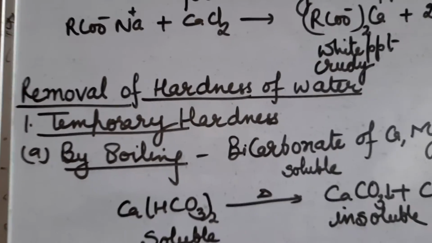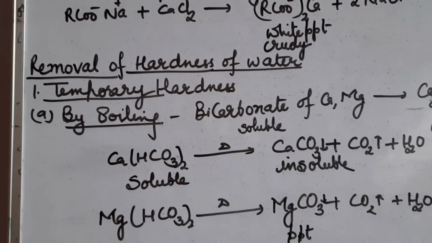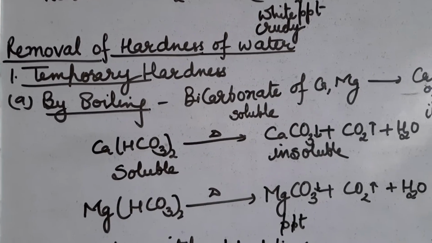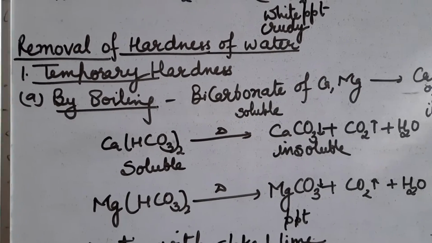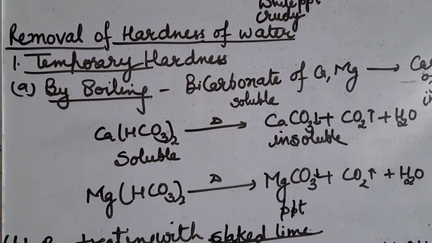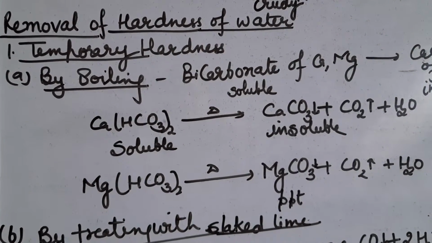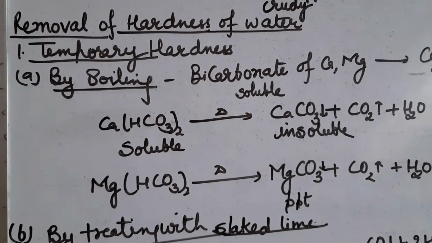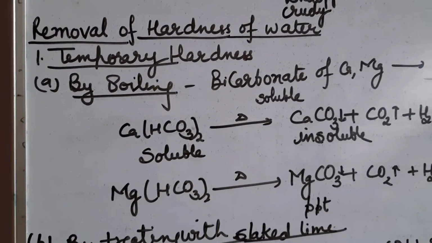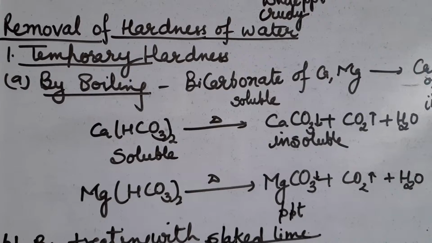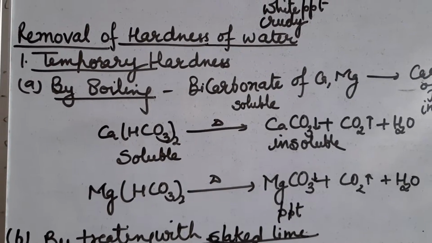Now the question arises, how can we remove the hardness of water? There are two types of hardness in water: temporary hardness and permanent hardness. First we are going to discuss the methods by which you can remove temporary hardness. The first procedure is by boiling.